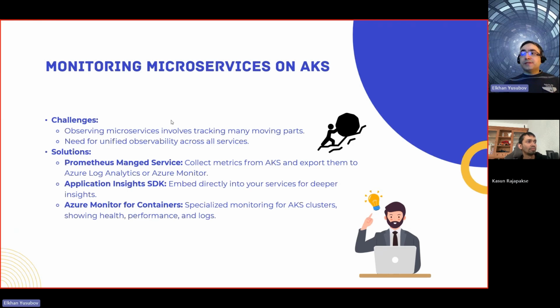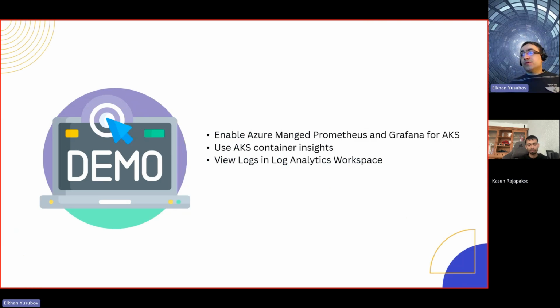Awesome. So that said, it would be nice to look into some type of implementation of that: AKS with monitoring and instrumentation in place, and that's what's going to be our next demo. In this next demo, we are going to show you how to enable observability using the Azure managed services, Prometheus and Grafana for AKS. Then we'll look at container insights. And then we'll see how to view the logs in the Log Analytics workspace, to see traces and logs of the information that gets collected.